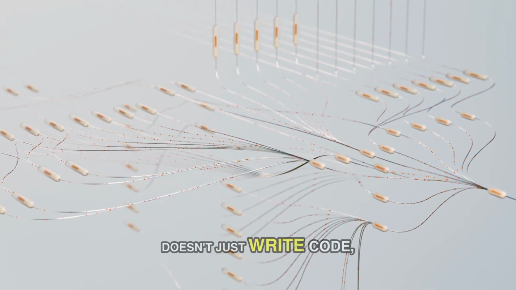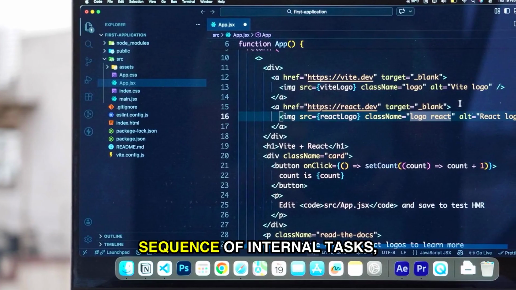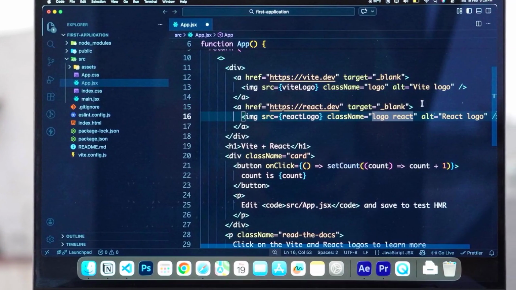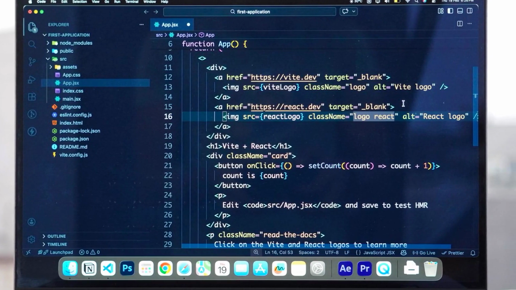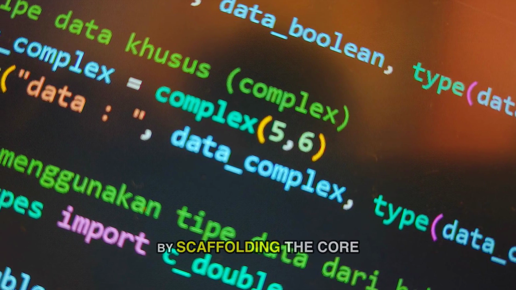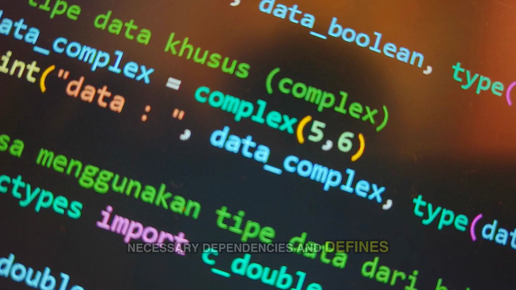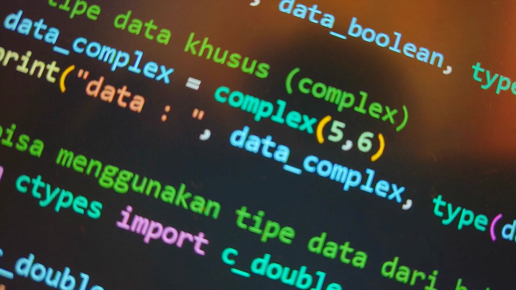The AI doesn't just write code, it simulates the entire development lifecycle. It plans, codes, tests, and refines, all internally. Let's look under the hood. The initial prompt initiates a sequence of internal tasks: dependency mapping, function signature generation, and test case brainstorming. The AI starts by scaffolding the core service. It establishes the necessary dependencies and defines the main entry point for the handler.